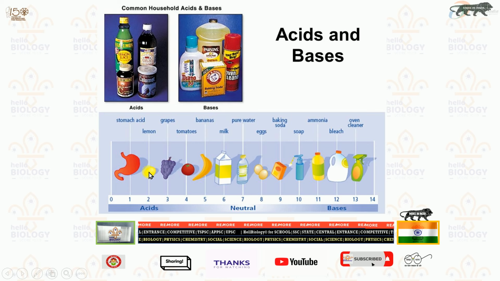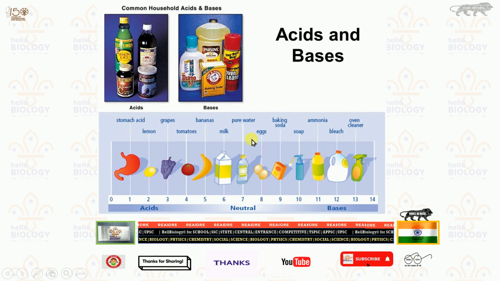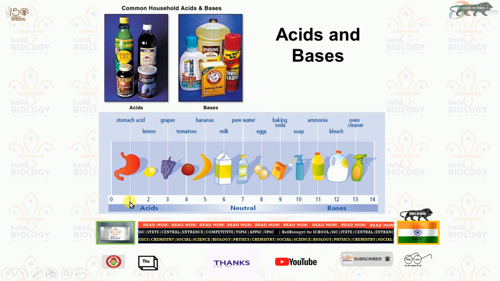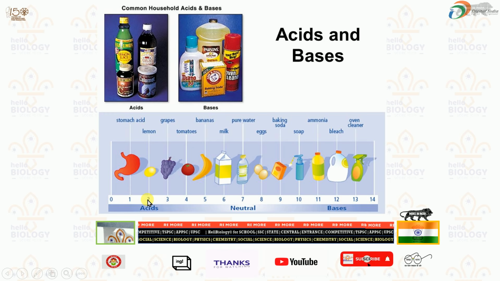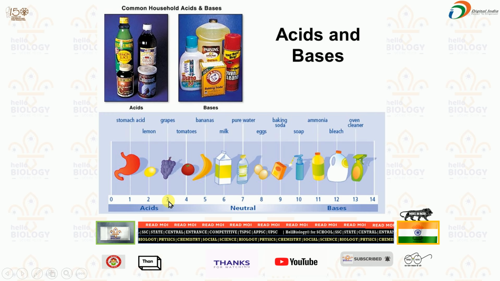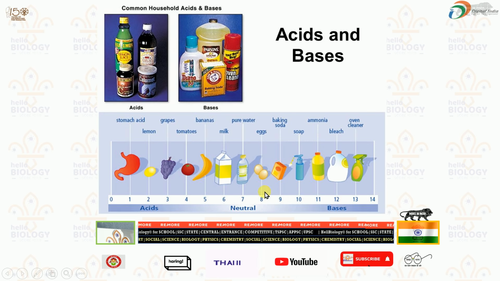Here is a scale called the pH scale. In which food item how much acid is present and how much base is present, we will check. And whether they are bases or acids, the pure ones are called neutrals. Here water is a neutral one, and among acids, our stomach acid has 1, meaning the highest acid here, and lemon has pH value 2, it is also a high acid. Grapes have pH value 3, tomatoes pH value 4, bananas 5, milk 6, and eggs are bases here.